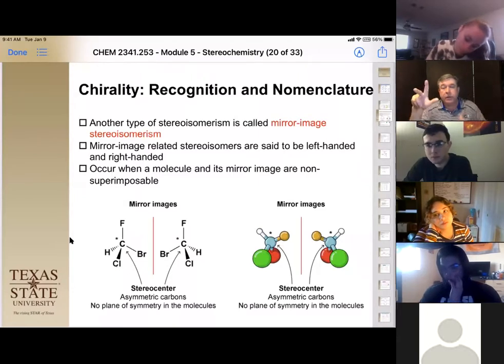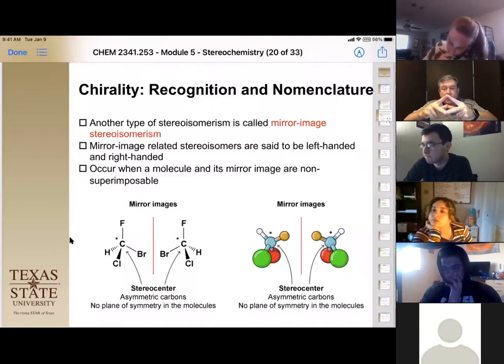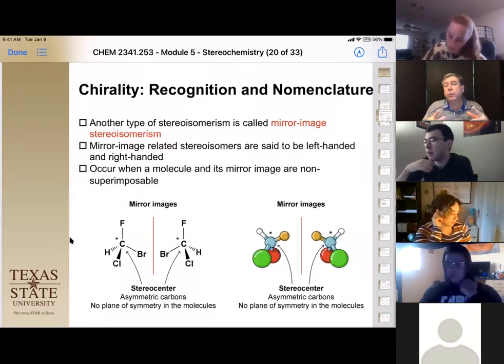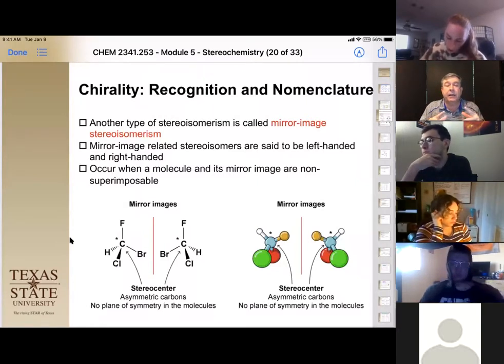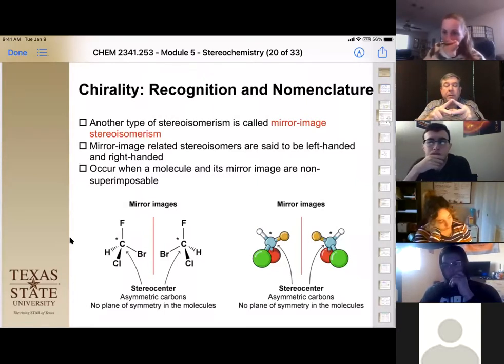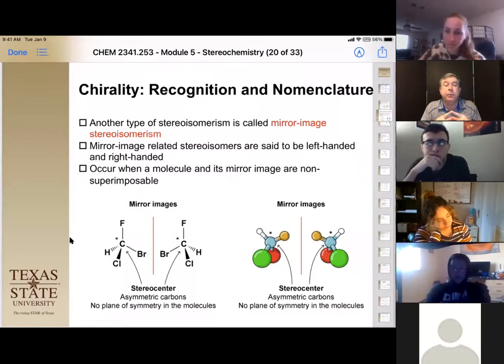If you put your hand on a mirror, it's gonna look like the other hand. So imagine you put it on the mirror like this, so the thumbs line up, the index fingers line up, and the middle fingers line up, and therefore you have this mirror image of each other. But there's one other rule we have to look for in chirality. When we have these mirror images, they cannot be superimposable.